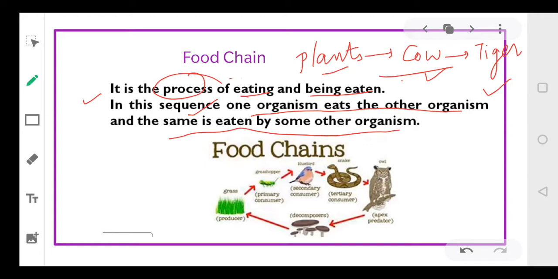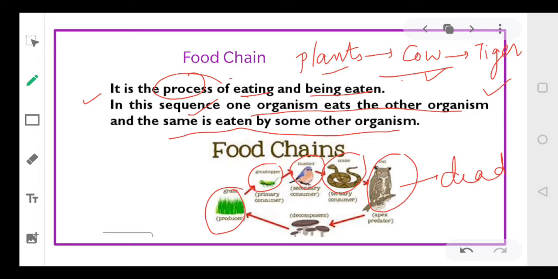Let's look at the other food chains also. See, there are grasses present. The grasses are eaten by the grasshopper. Then grasshoppers are eaten by the bluebird. Then the bluebird is eaten by the snake. The snake is eaten by the owl. And when this owl dies, then the decomposers decompose it. So this constitutes another food chain, that is grass, grasshopper, bluebird, snake and owl.